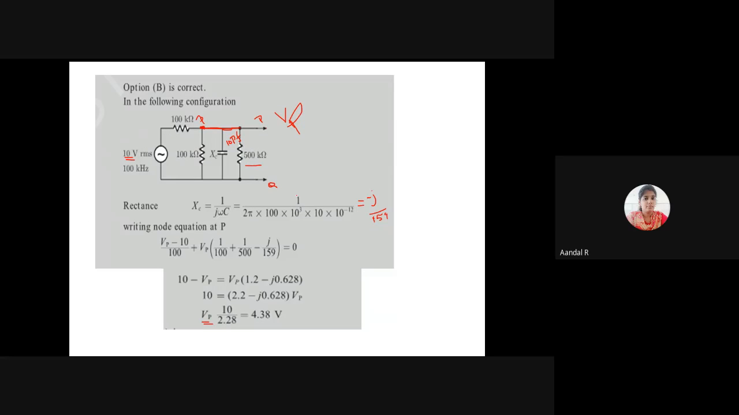Can you understand? A simple Kirchhoff's current law is applied here. Can you understand this? Say yes or no. Can you understand how this is calculated?